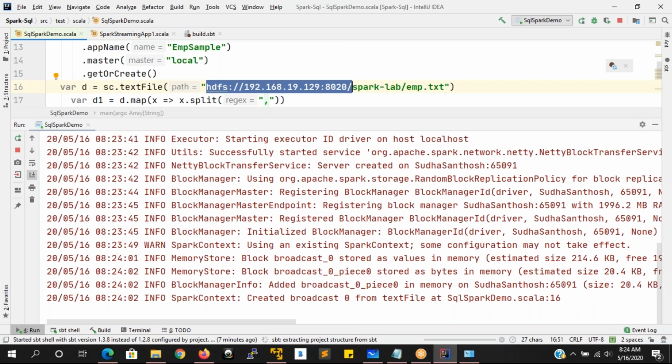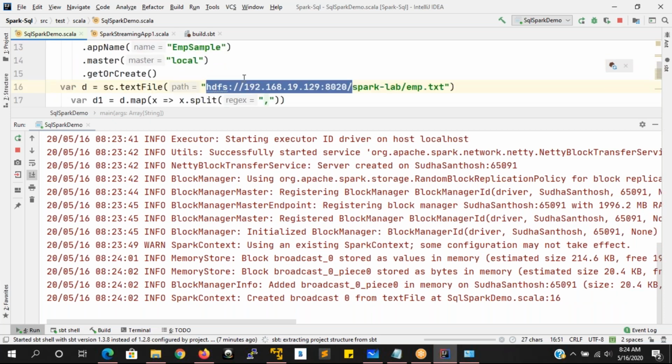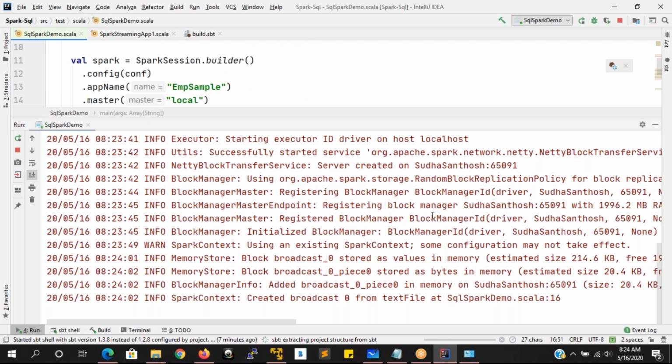See here, SQL Spark demo. Now it has started. EMP sample we are also going to see once the job is submitted.